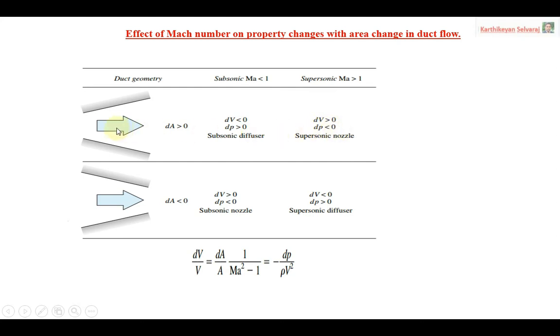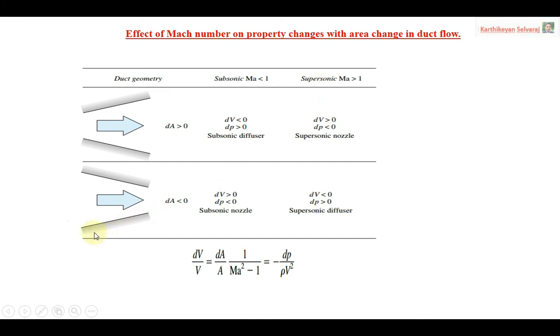That is why, while launching a satellite, the rocket's output shape will be like this. When you're talking about supersonic flow, velocity increases, and we need high velocity. So this is called a supersonic nozzle.